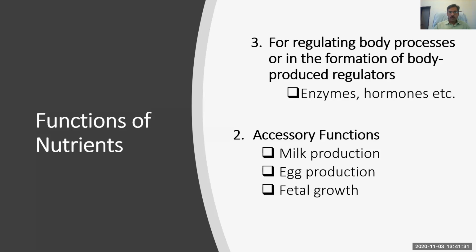For regulating body processes, we need such regulators. These regulators are enzymes and hormones. They are produced in the body, and they help to maintain the body by triggering some actions or by stopping some actions. So these enzymes and hormones are the regulators of the body.